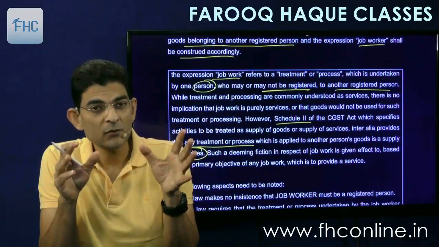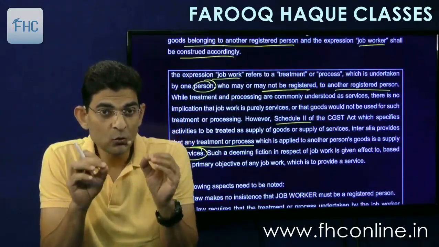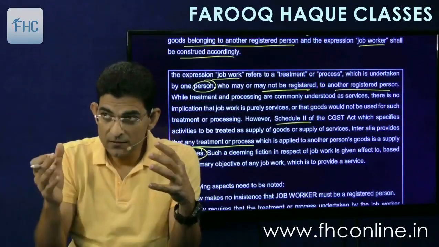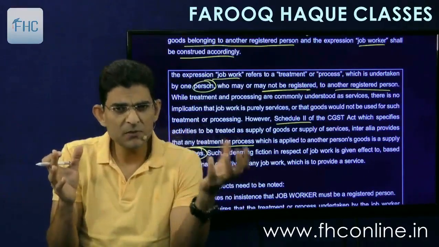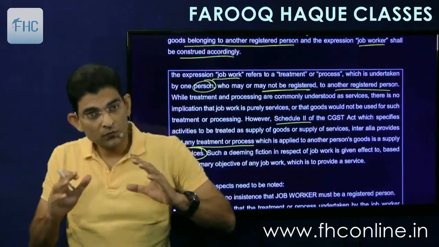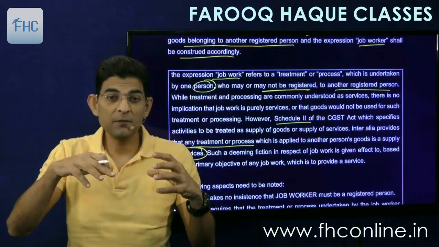But right now I can tell you this much, that though job work can include goods also, it can include some goods, like you have supplied the main goods to me and then I'm using some subsidiary goods in order to give my service. So from my side I'm using some goods as well as my service, the treatment.